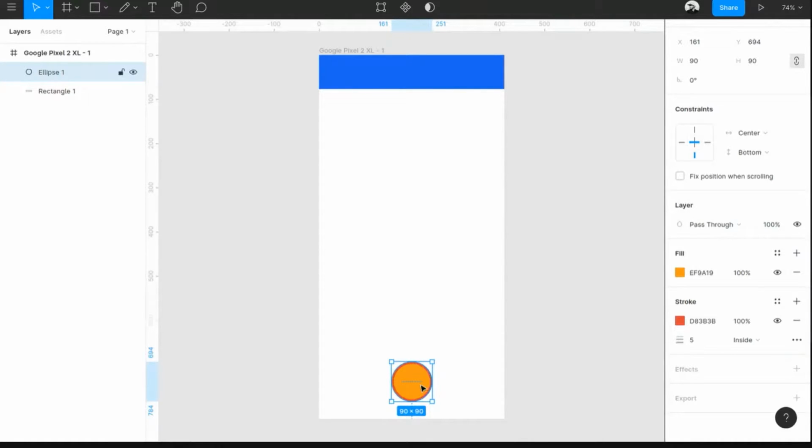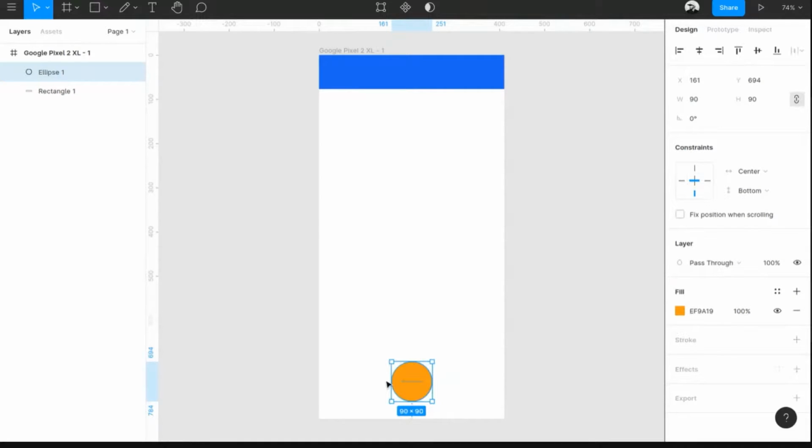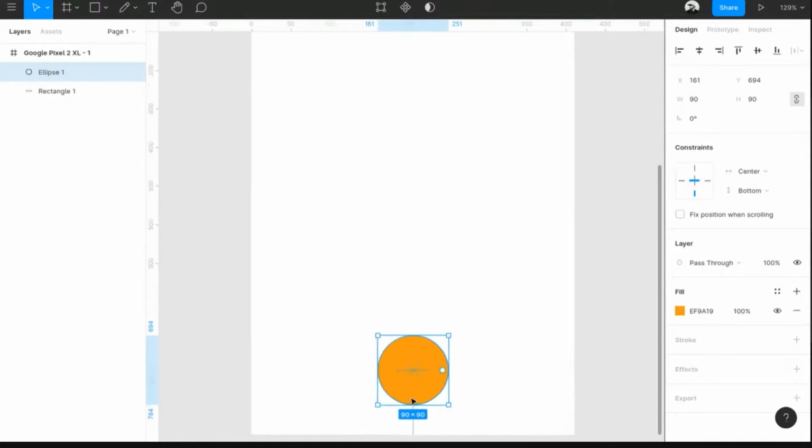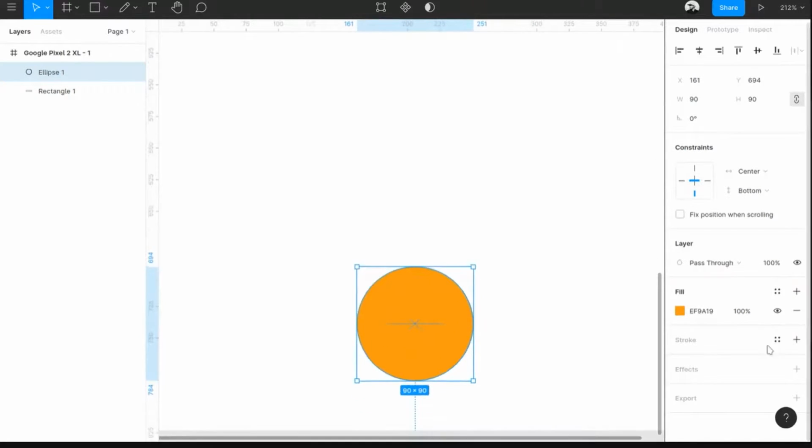Awesome. If you want to delete the style, you can go here and the plus icon will change to a negative icon. You can click on that. It will basically delete that particular style for you. You can zoom in a bit. And we are done with stroke.